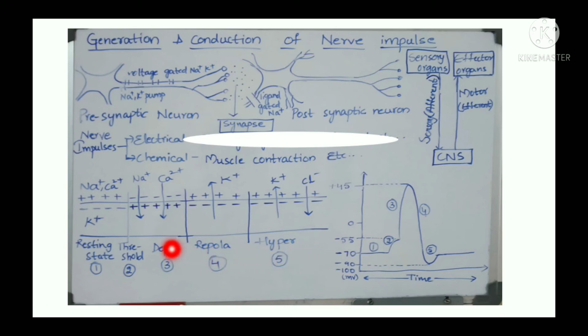And you may get a doubt: potassium is positive, so why is there a negative charge inside the membrane? It is due to the presence of proteins. Due to the presence of proteins, it is a negative charge. So this is nothing but the conduction of nerve impulse.